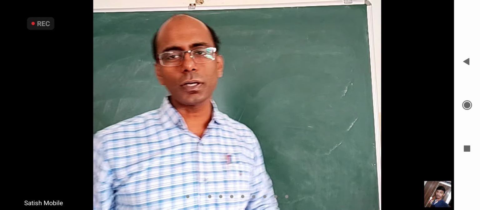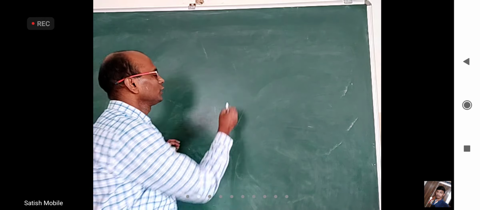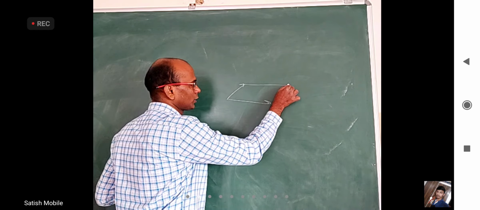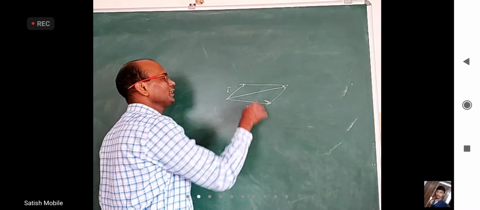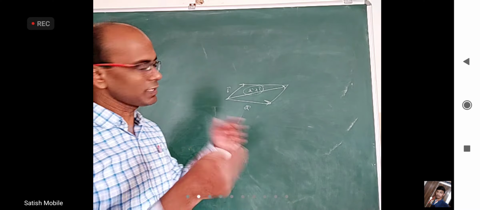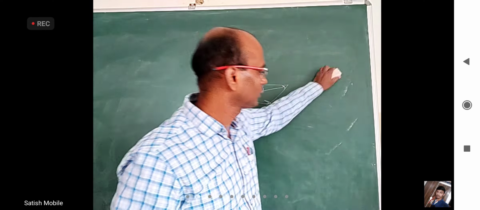Anyway, coming back to our topic. So I was talking about addition of vectors. In maths we just define it like this: if we take two vectors and draw the parallelogram, this vector I define as a bar plus b bar. My definition of a bar plus b bar is this. In maths we have that privilege to define.